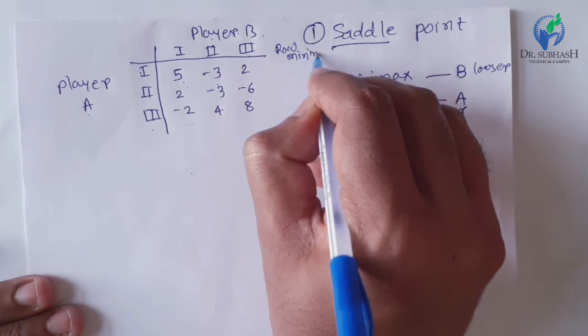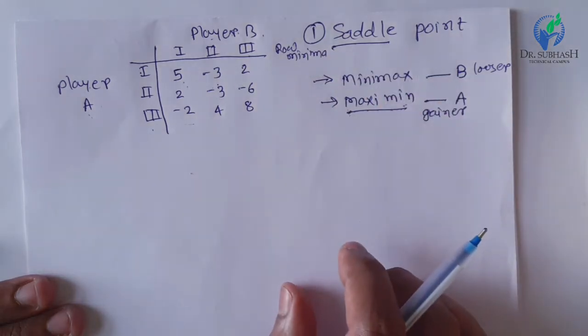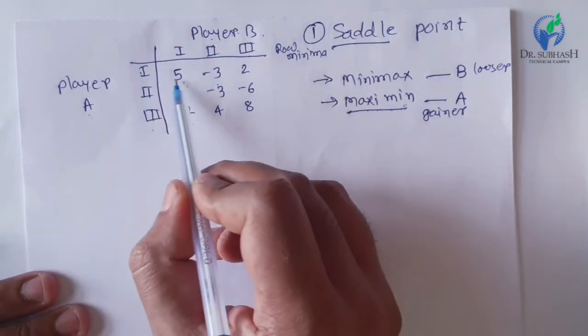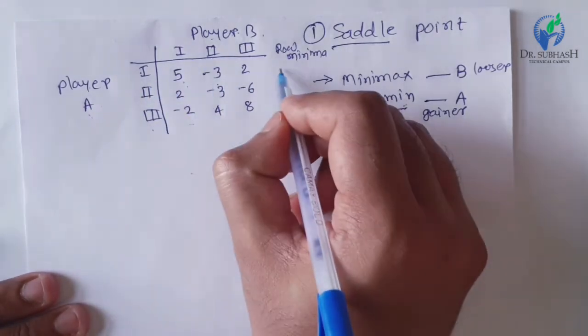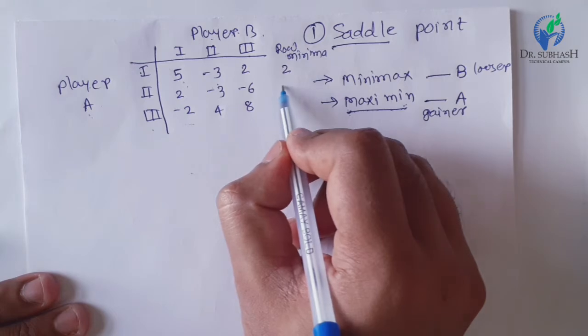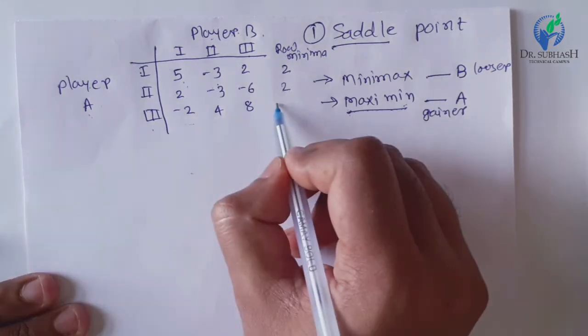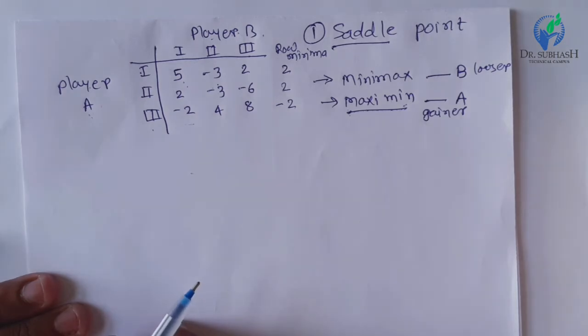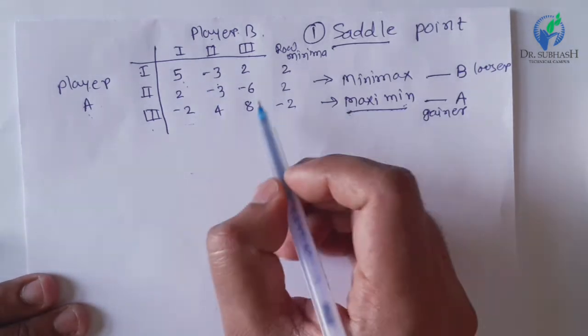Now for player B, it is the minimax principle. First choose the maximum values. Here the maximum value is 6, here it is 4, and here it is -2. This is also called the column maxima, or the maximum value of the column.